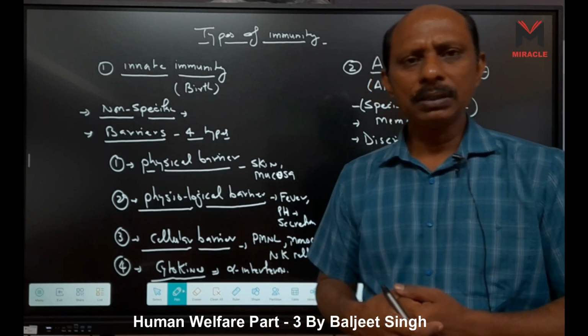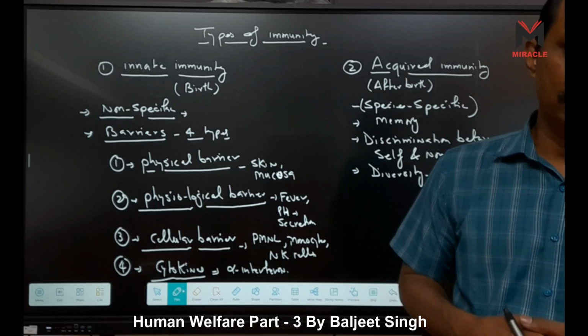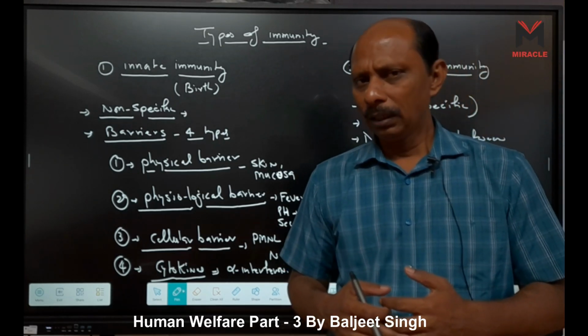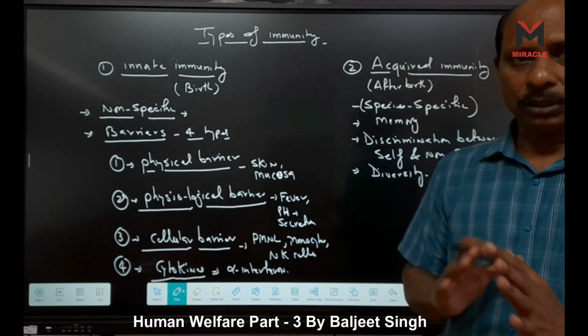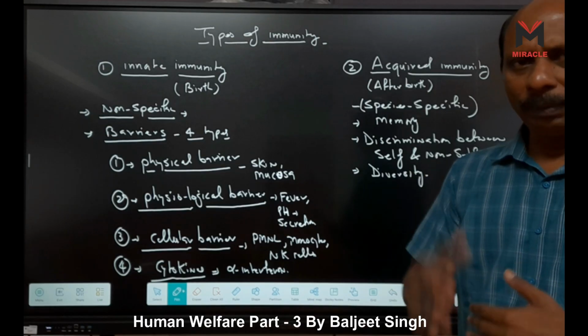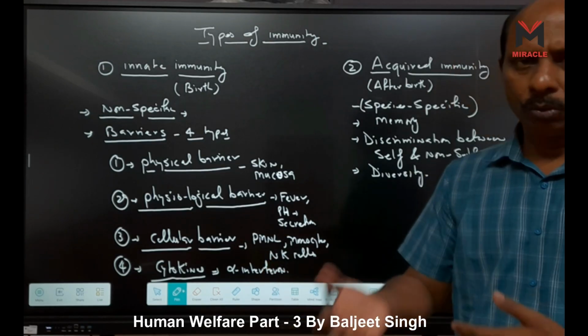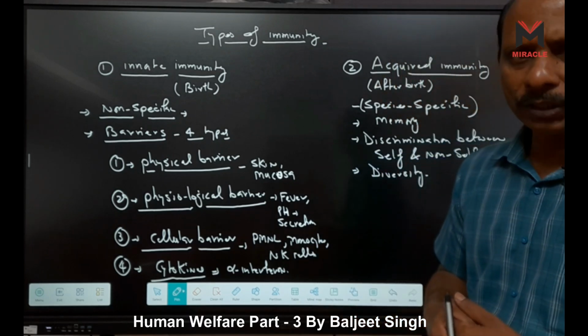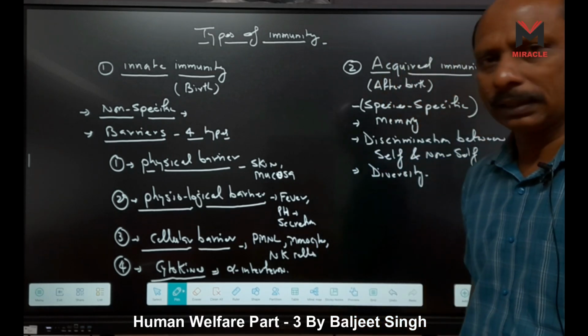TIP means translation inhibiting proteins. When translation inhibiting protein forms, the virus formation process is stopped. So they can inhibit the translation process, and through this they protect themselves from viral infection, or we can say from cancer cells, right?